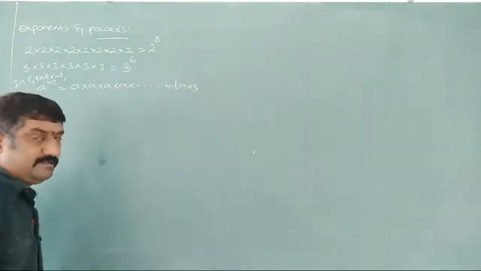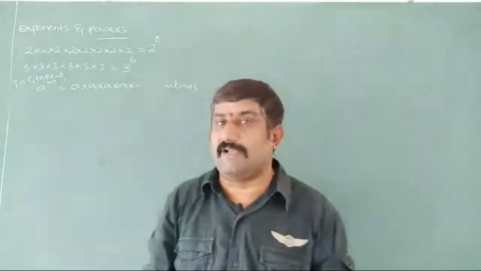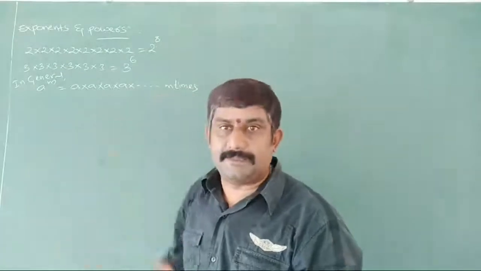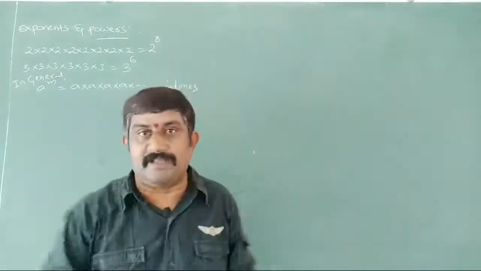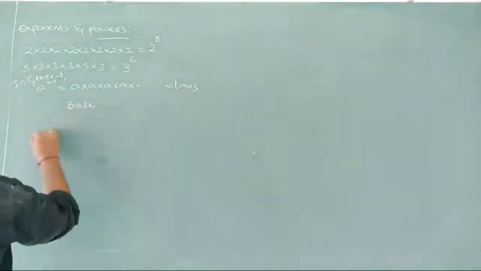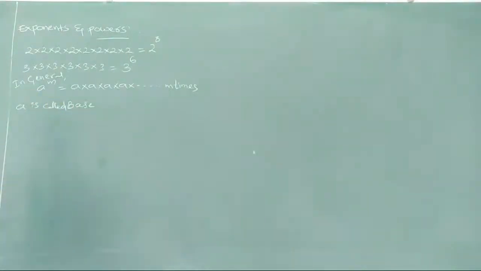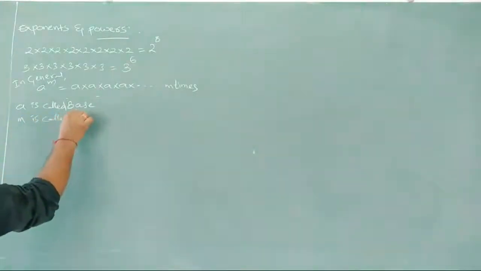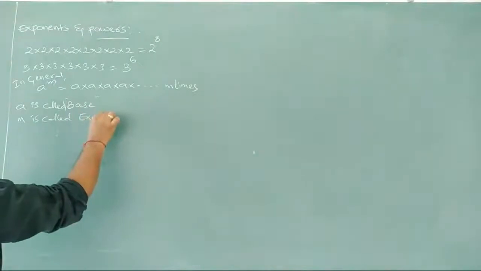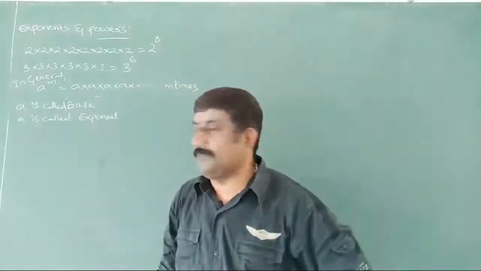Now you observe here, in this short form, a is called the base and m is called the exponent.